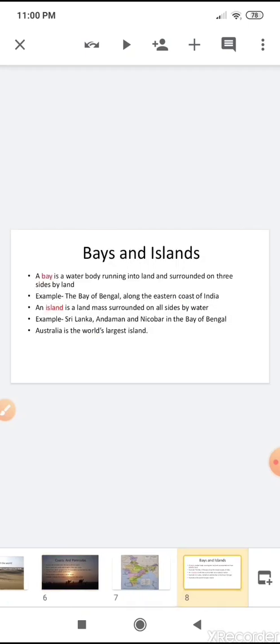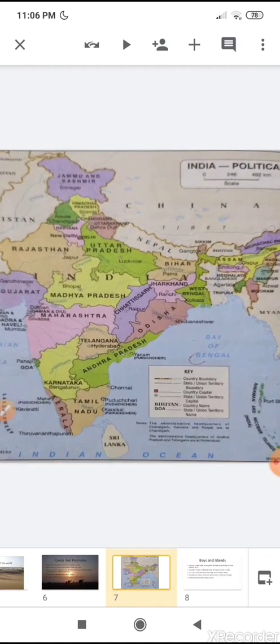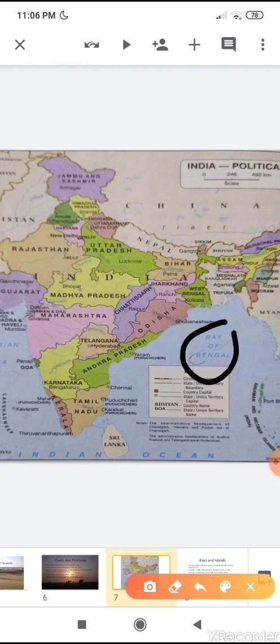Our next topic is bays and islands. A bay is a water body running into land and surrounded on three sides by land. You can see in this map again, this is the example of Bay of Bengal. You can see here the water body is surrounded on three sides by the land, so it is called bay, and the Bay of Bengal is the example of bay.